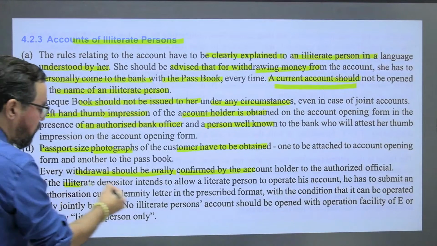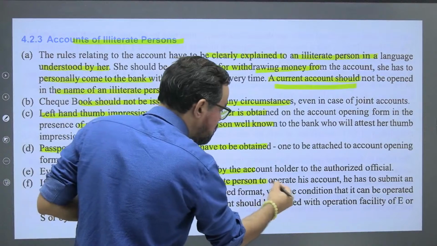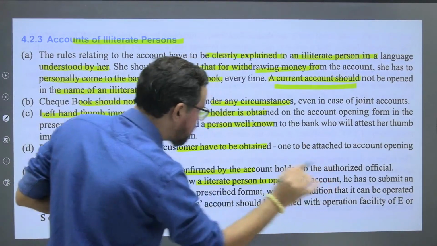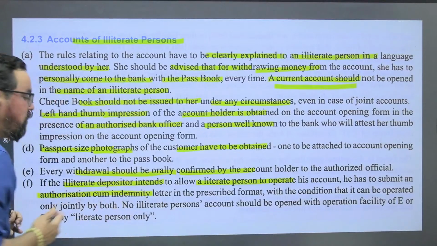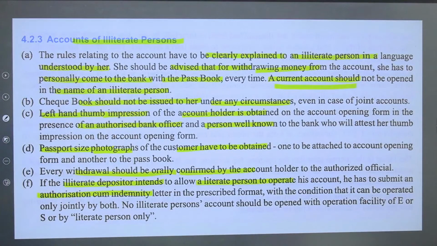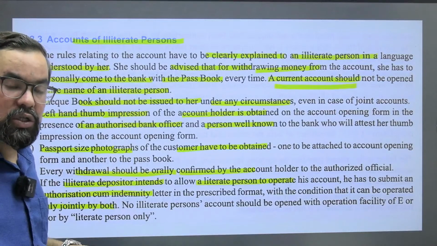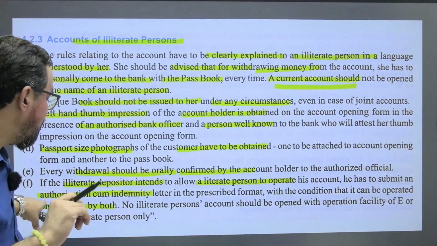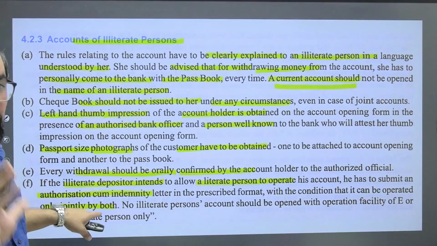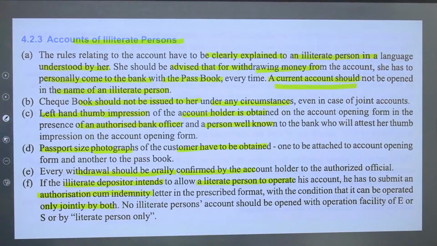If an illiterate depositor intends to allow a literate person to operate his account, he has to submit an authorization cum indemnity letter in the prescribed format with the condition that it can be operated only jointly by both itself. ठीक है, तो ऐसा नहीं कि we are giving that entire authority to Ramesh, son of Meena. ठीक है, but in this particular case that account will be operated jointly by both the parties. ठीक है, no illiterate person account should be opened with option facility of ENS or by illiterate person only आपका. ठीक है, you know what is this ENS आपका.